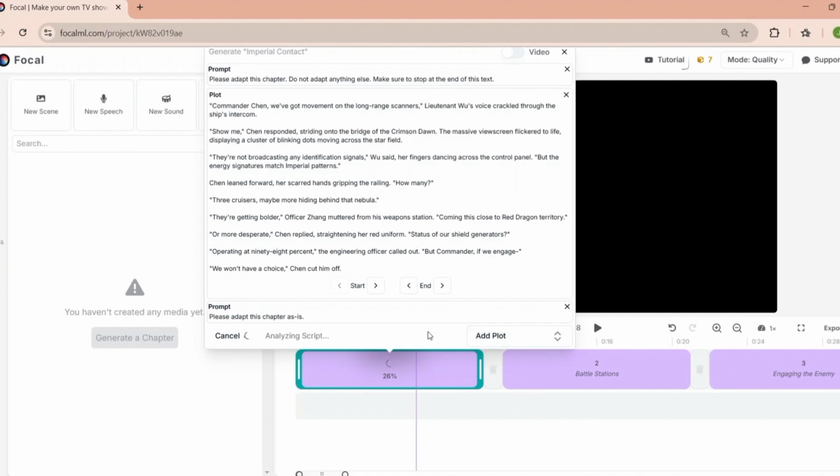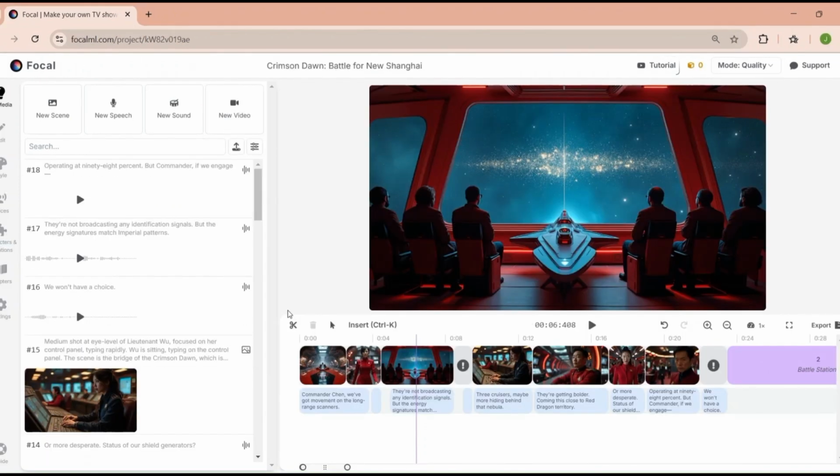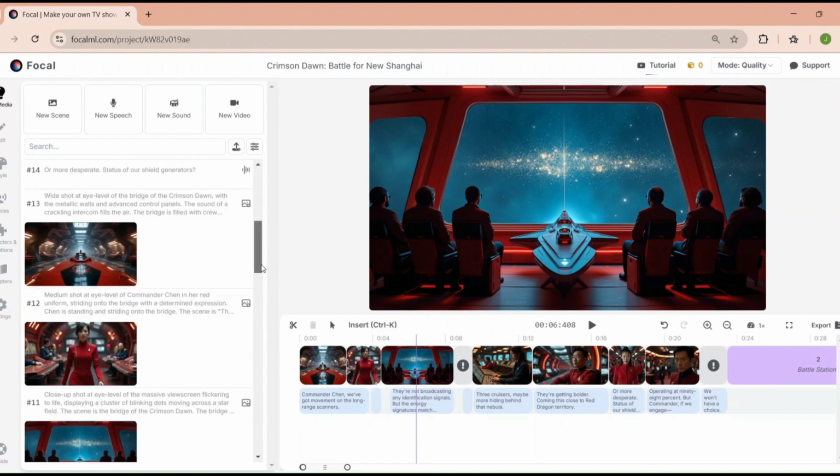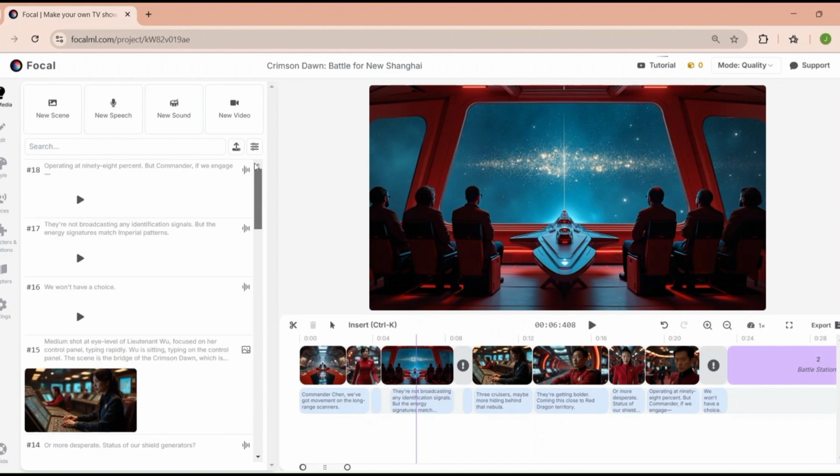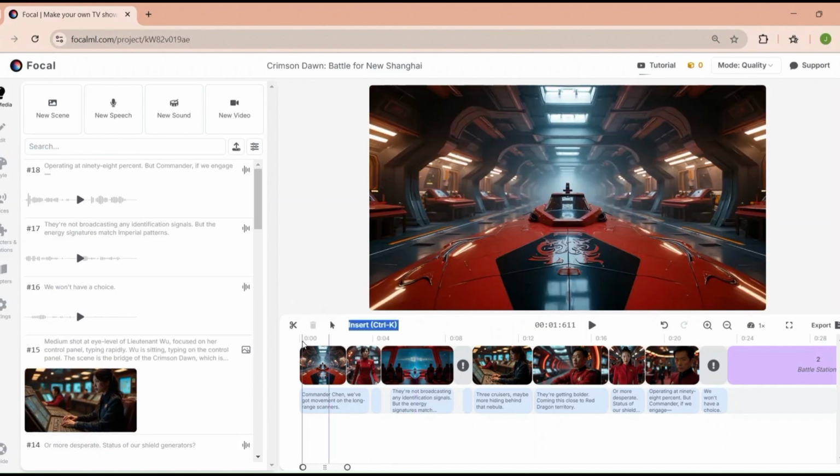If you just want to experiment, the free plan is fine. But if you're serious about AI filmmaking, I'd recommend the standard plan. It gives you more flexibility without breaking the bank. So whether you're a hobbyist or a pro, there's a plan for you. I'd recommend starting with the free version to test it out, then upgrading as your needs grow.